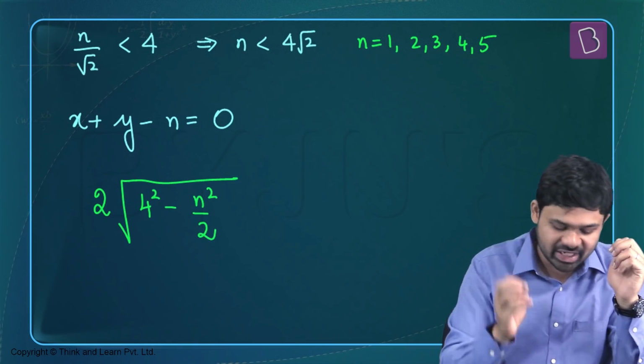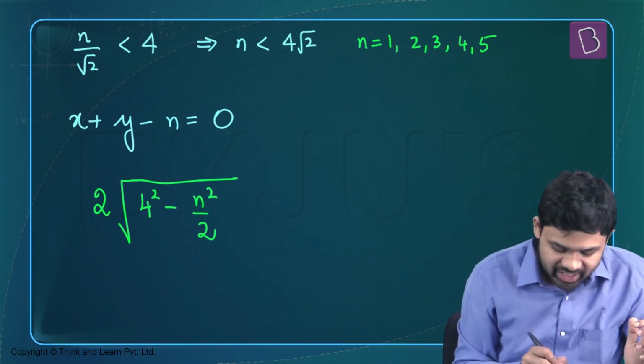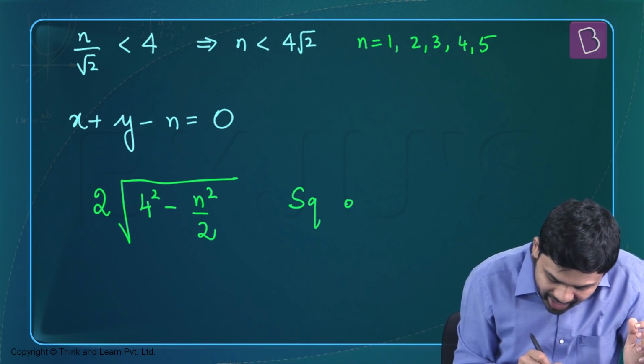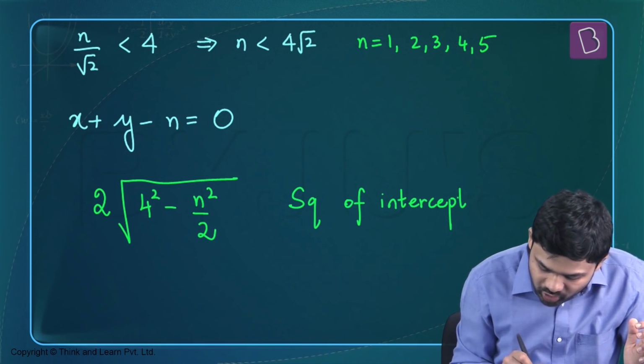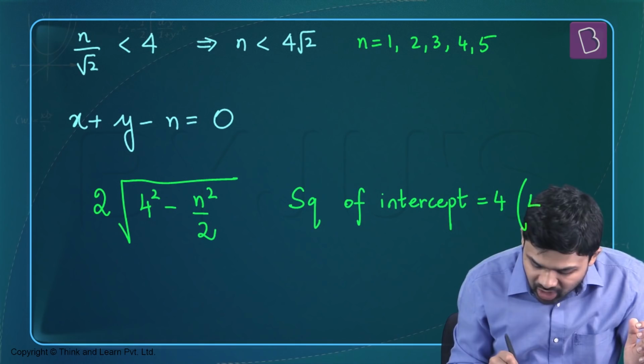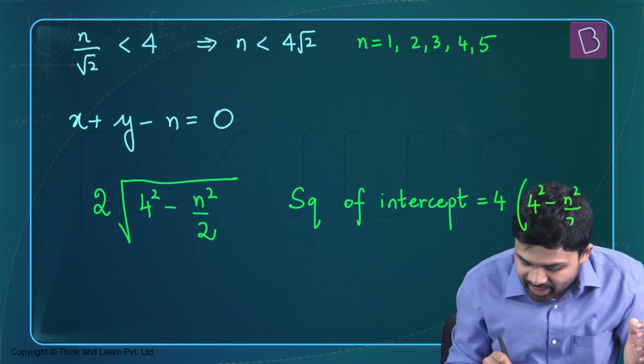Now we need the square of the intercept. So the square of the intercept is going to be 4 times this value without the square root. So it's going to be 4 times (4 squared minus n squared by 2).